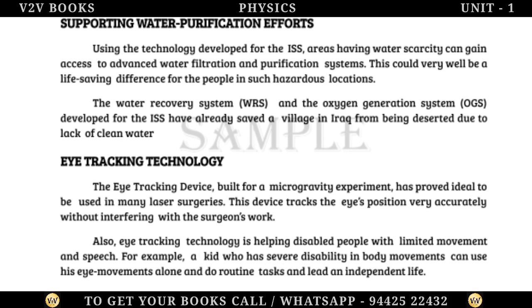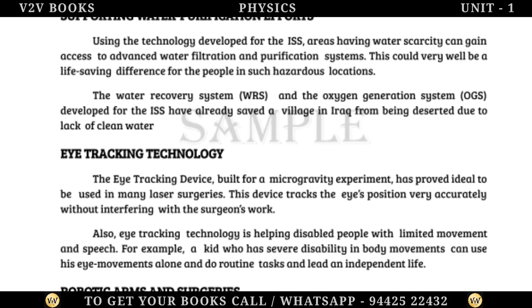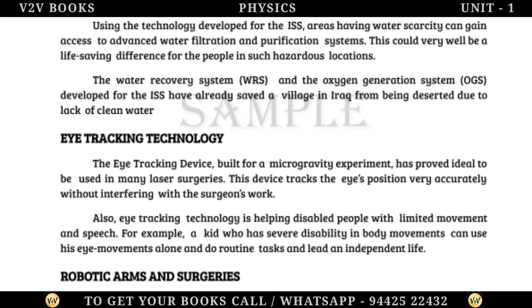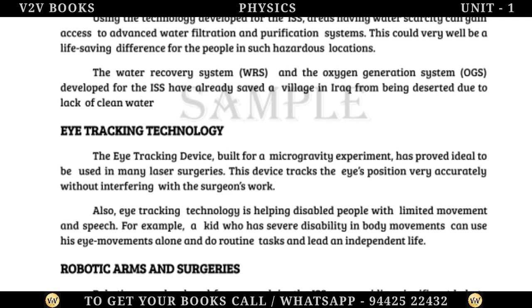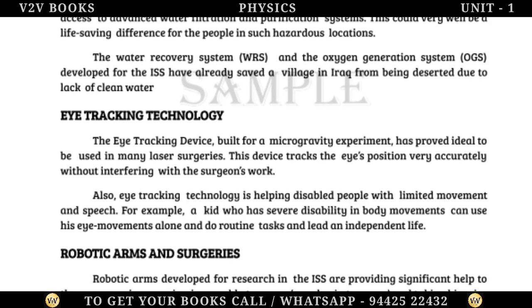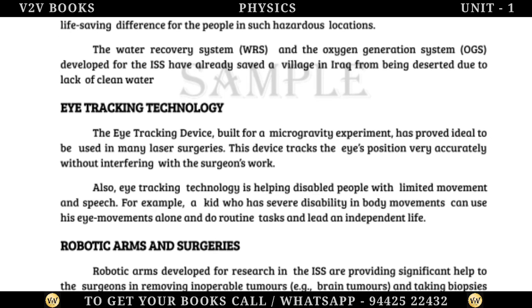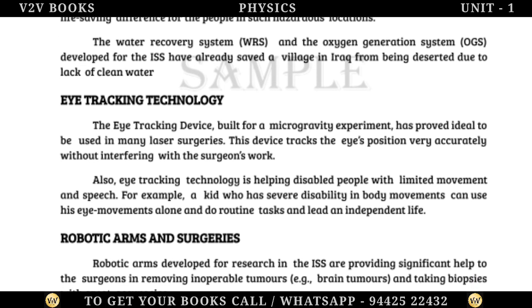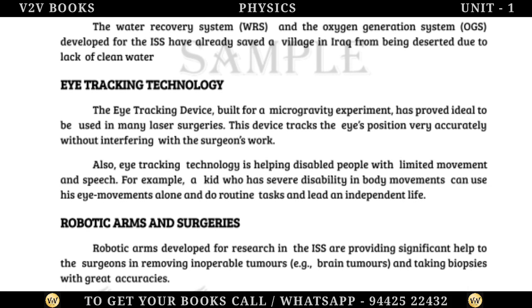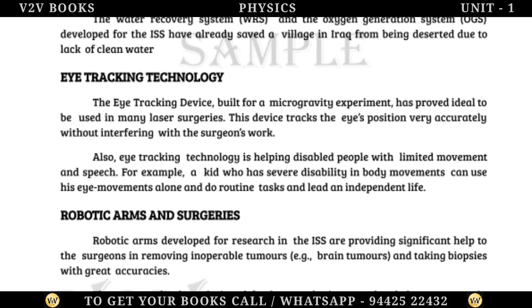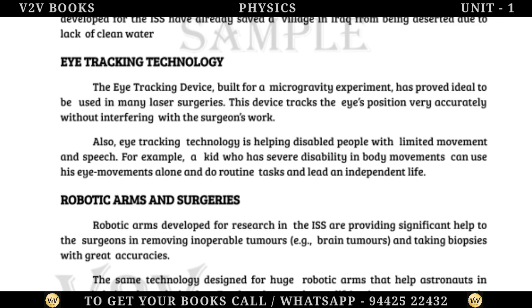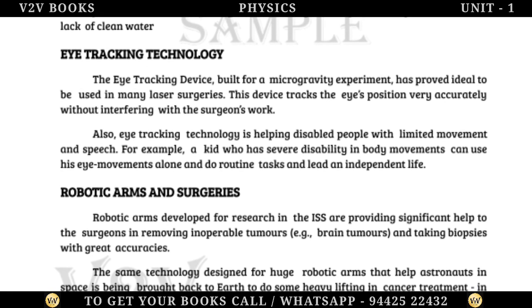Eye tracking technology. The eye tracking device, built for a microgravity experiment, has proved ideal to be used in many laser surgeries. This device tracks the eye's position very accurately without interfering with the surgeon's work. Also, eye tracking technology is helping disabled people with limited movement and speech. For example, a kid who has severe disability in body movements can use his eye movements alone and do routine tasks and lead an independent life.